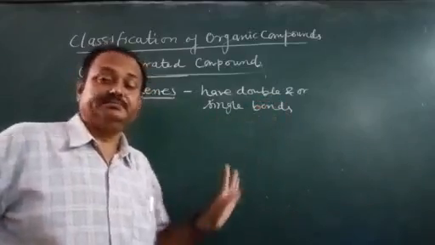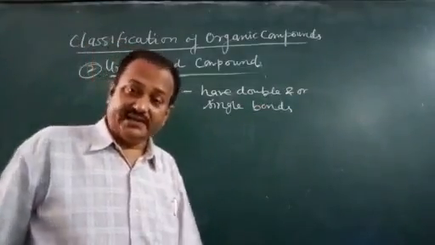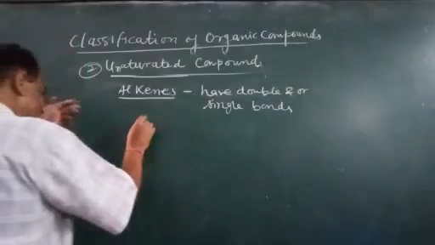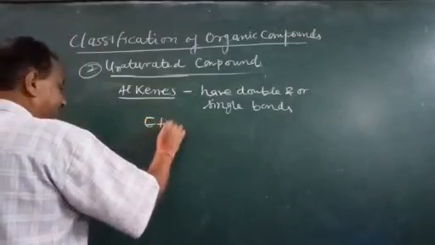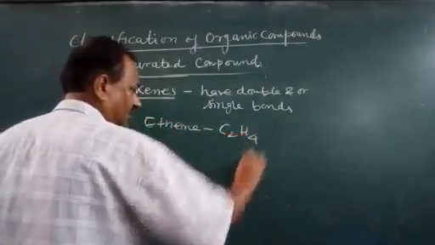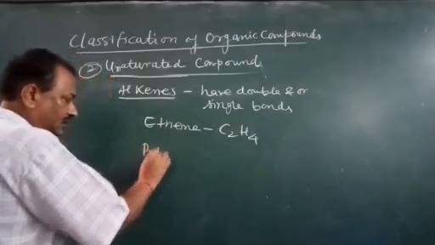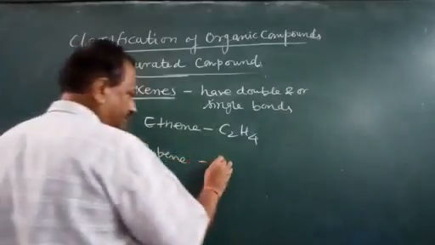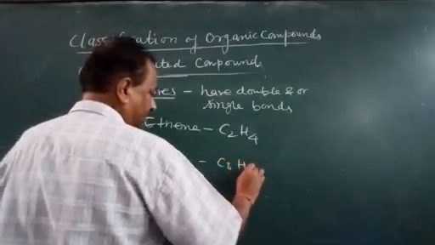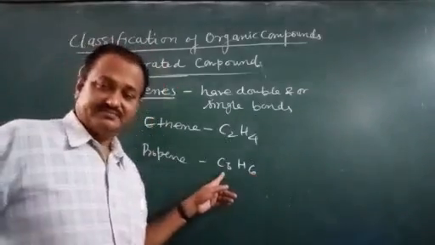Now see some examples. As methane was the simplest alkane, here the simplest alkene is ethene. Ethene has the formula C2H4. Then propene, C3H6.